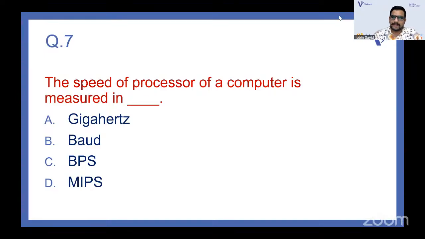The speed of a computer is measured in gigahertz, baud, BPS, MIPS, which is the answer that you're going with? Yes, the answers are correct, guys. It is gigahertz. Gigahertz is the speed of the processor that we tell. Obviously, when we talk about mobiles, computers, laptops, and all, we talk about gigahertz.